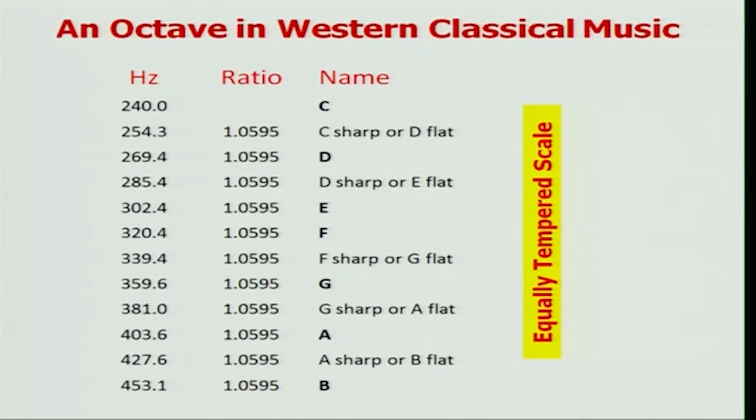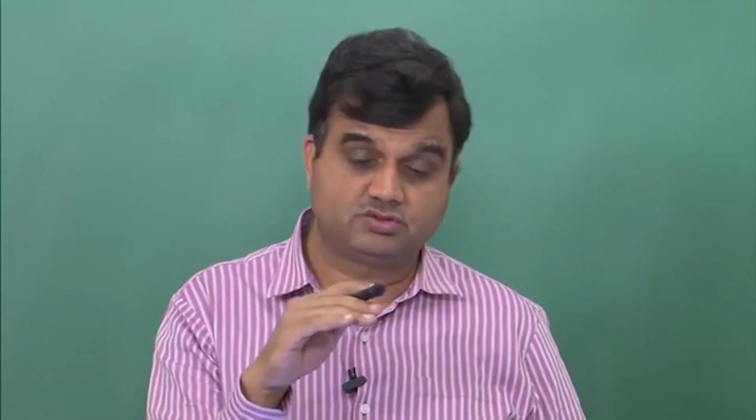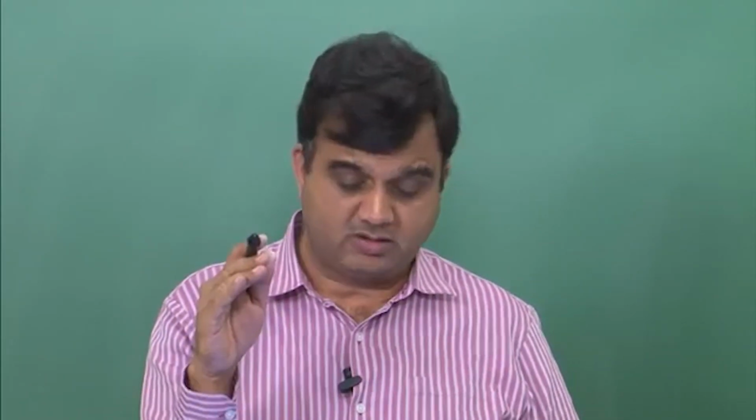And that factor of 2 corresponds to the ratio of frequency of the lower C and the higher C. Because these ratios are constant and set at 1.0595, this scale of notes used in Western classical music, which spans C, D, E, F, G, A, B, and then starts with another C, is known as equally tempered scale, because these notes are in geometric progression and their frequencies get multiplied by 1.0595 successively.